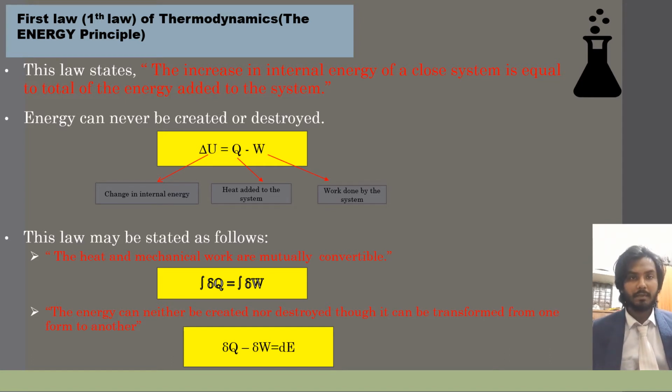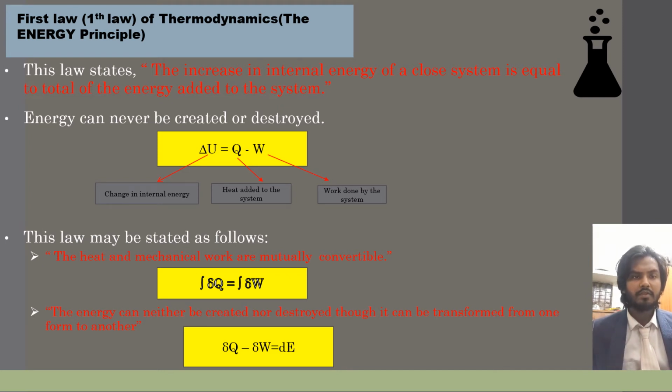Now I'm going to the next slide, which is about the first law of thermodynamics, which is based on the energy principle. This law states that the increase in internal energy of a closed system is equal to the total of energy added to the system.